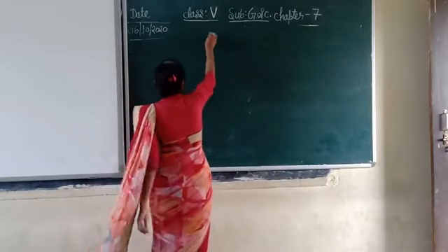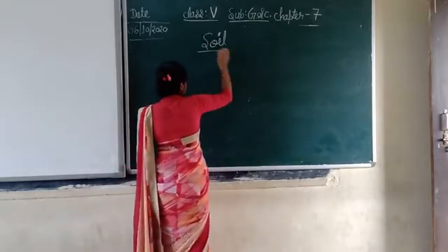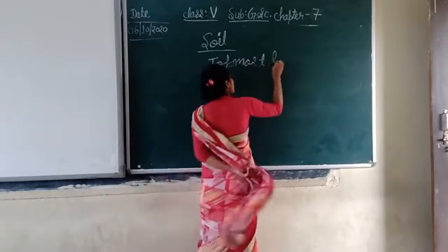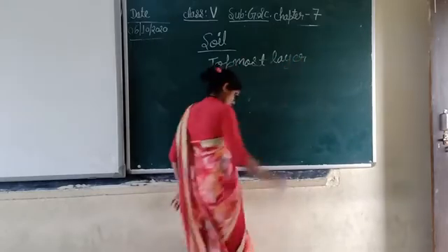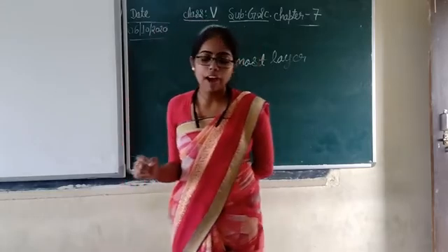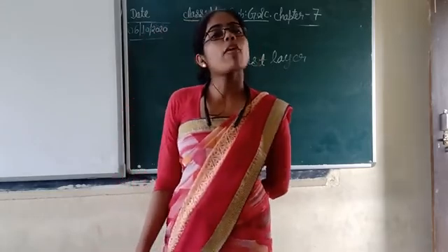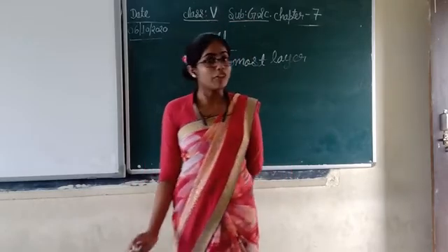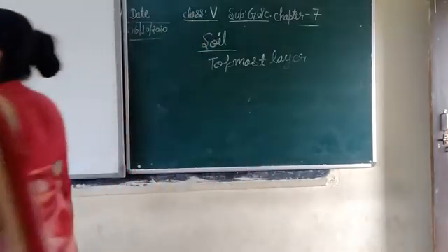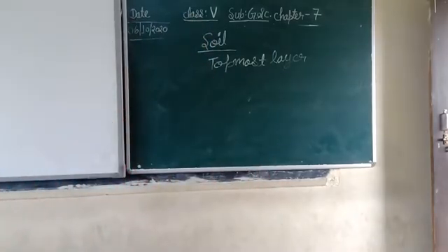Soil is the topmost layer of the earth's surface. Soil is the topmost layer of the earth's surface in which plants have their roots. It is made up of many things such as weathered rocks, decayed plants and animal matter. Now if anyone asks you what are the components of the soil, what will you say? Components means the things which are used to make this.